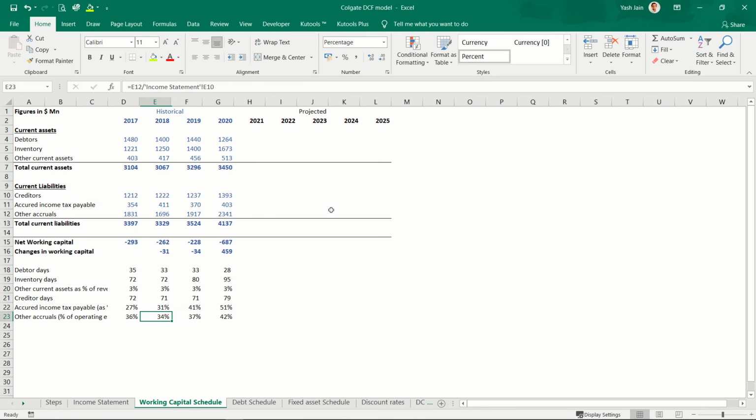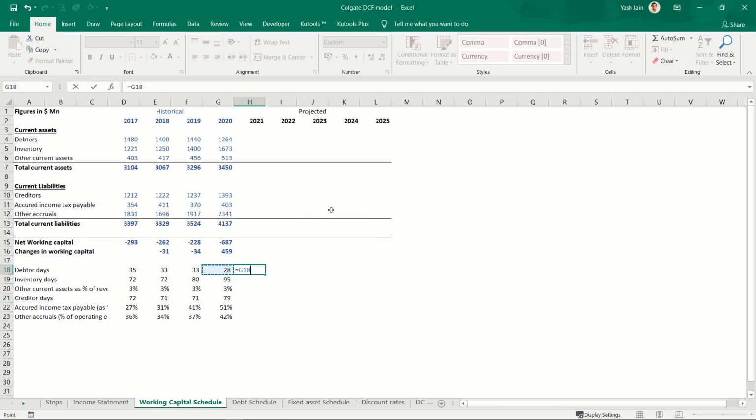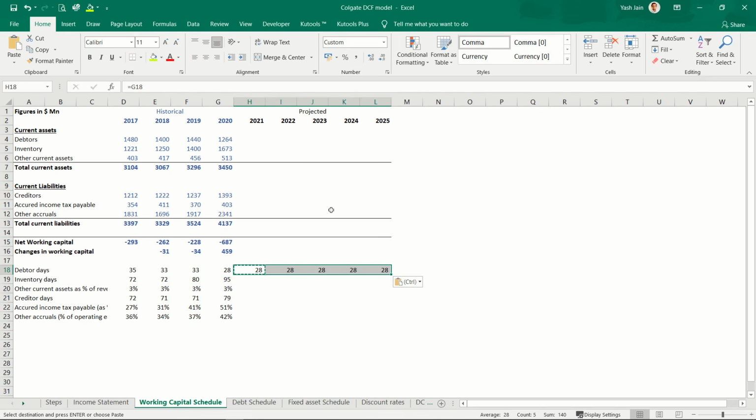Okay. So now I have these things. Now I need to project these for the future. So debtor days have gone down. So I need to read in detail about debtor policy, why the debtor days have reduced. So assuming that you have read it, it would be around 1 month over the long term also. So I'm assuming it would remain around 28 days in future also.